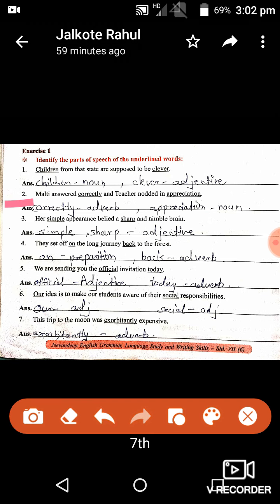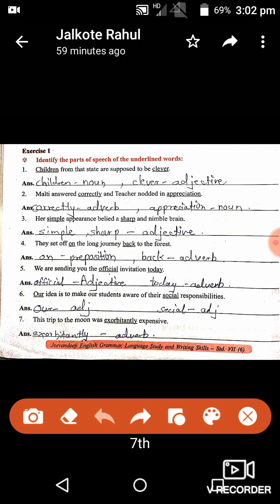Second line: Malti answered correctly and teacher nodded in appreciation. Correctly is an adverb. Why is it an adverb? Adverb modifies a verb. See here, the verb is answered. So correctly is modifying the verb answered. That's why correctly is an adverb. And appreciation is a noun. Yes, it is working as a name of a person, place, animal or a thing, you can say.